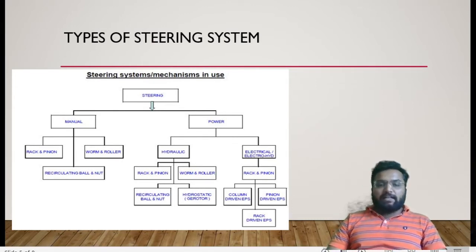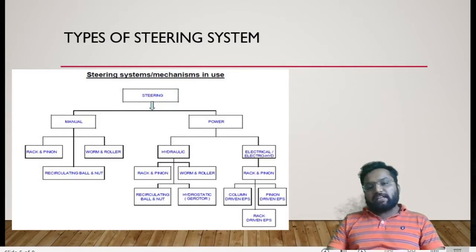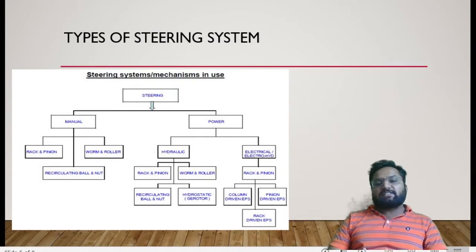In power steering, there are mainly two types of steering system. One is the hydraulic steering system and the other is the electrical steering system. Now let's discuss this.